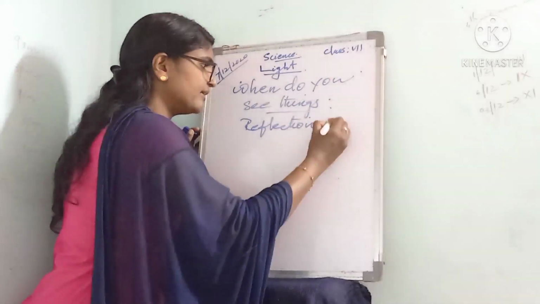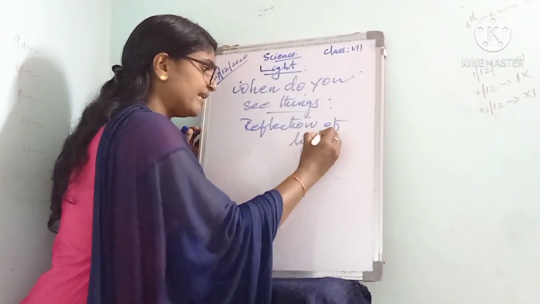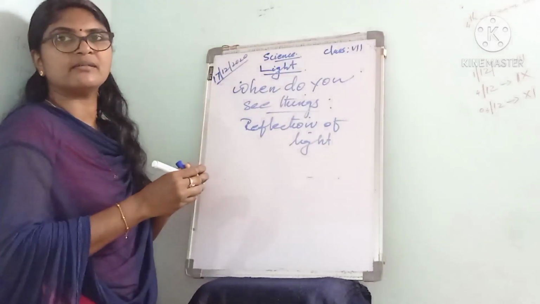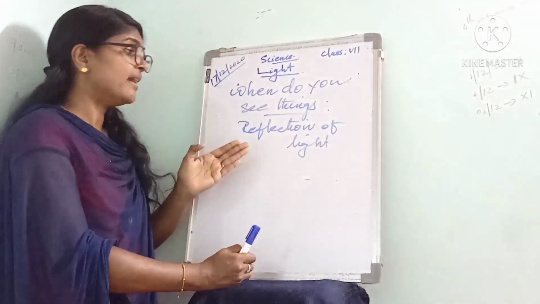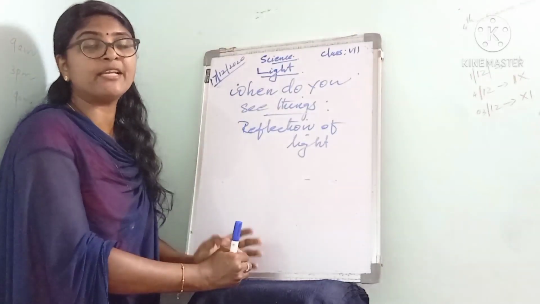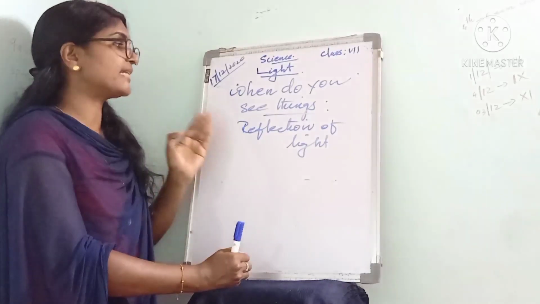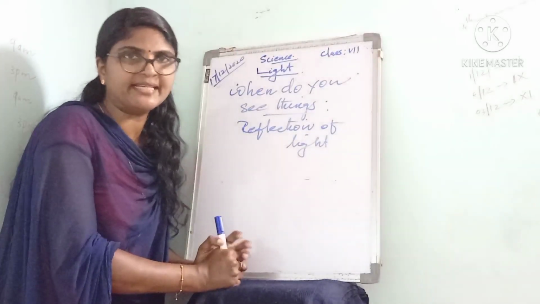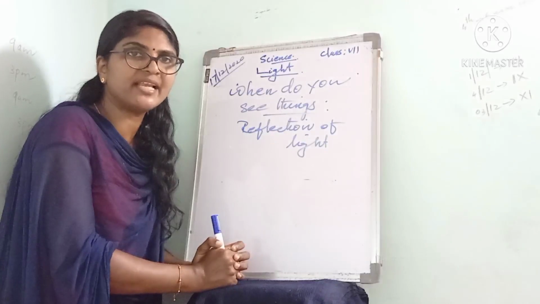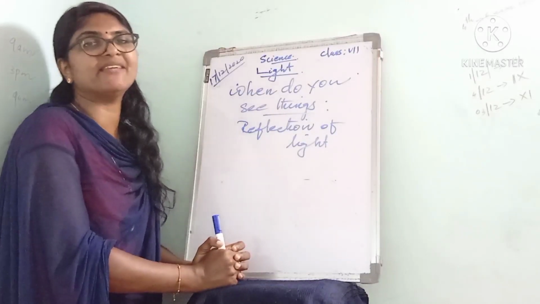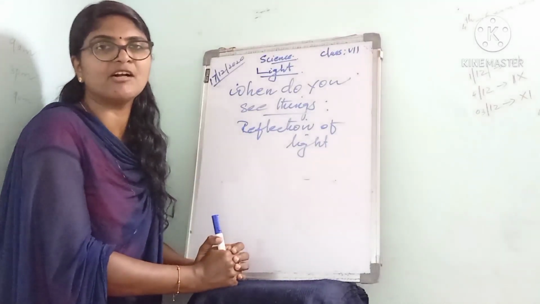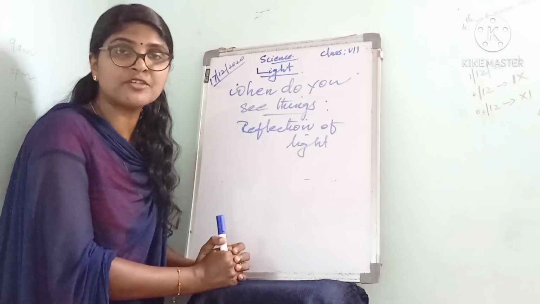This is called reflection of light. The bouncing back of light when it falls on a surface is called the reflection of light. What is meant by reflection of light? The bouncing back of light when it falls on a surface, that is called the reflection of light.